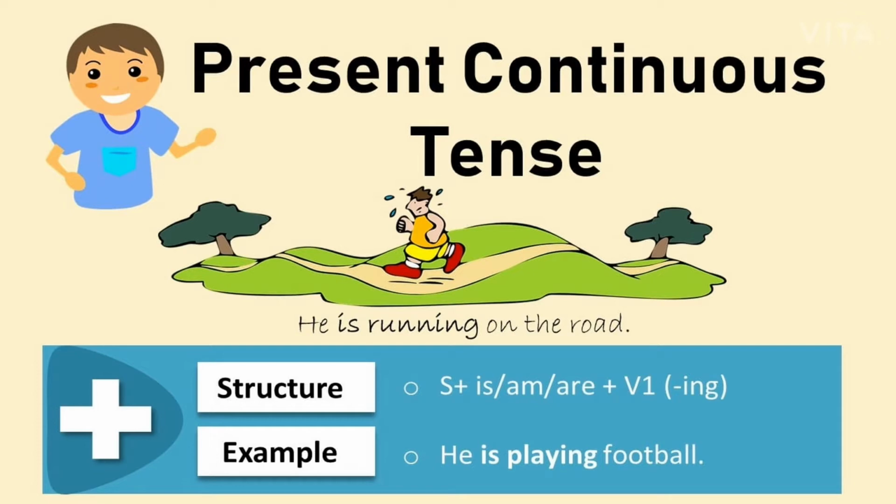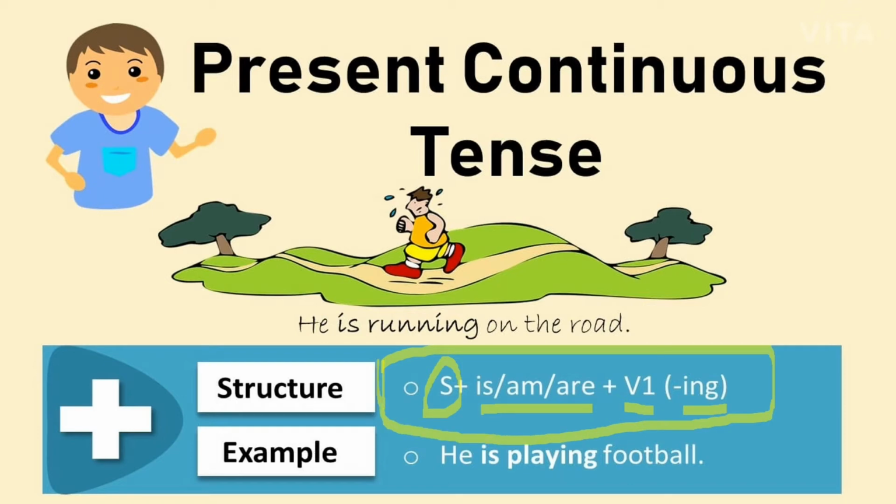Clear? See, you just notice the structure of this tense. Clear, students? See, what is the structure? How will you form this tense? So first of all, subject will be given to you. Clear? Then you will be using to be forms of the verb, that is, is, am, or are. Clear? Then V1 plus ing. This is the structure of this tense, present continuous tense.